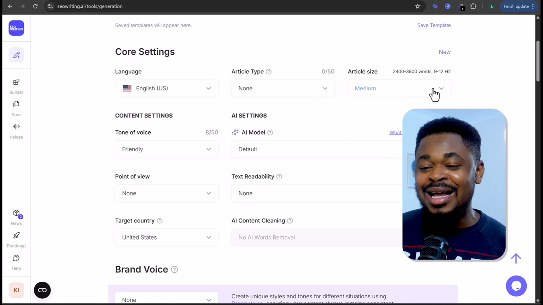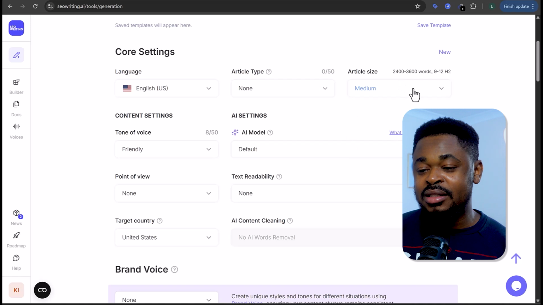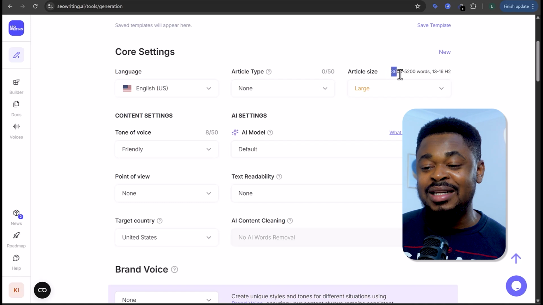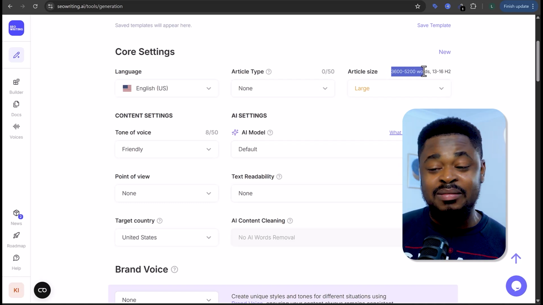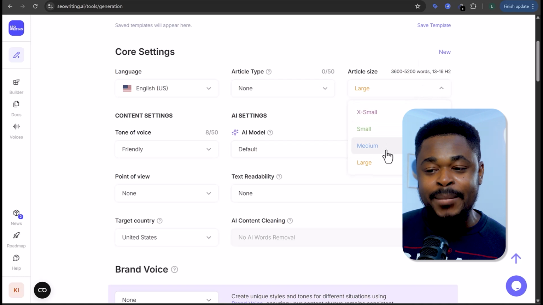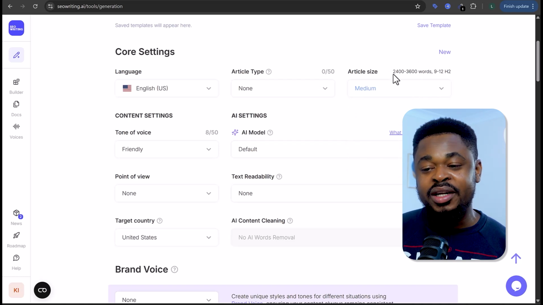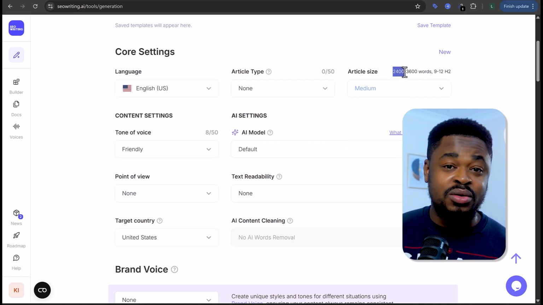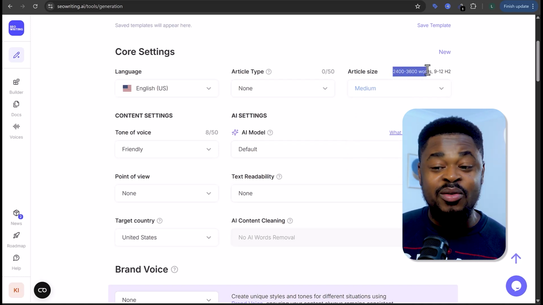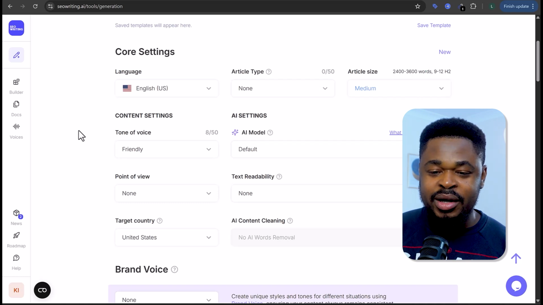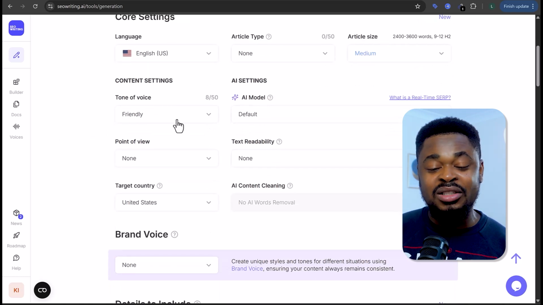Now we're going to select the article size. The article size, we have medium, large. I'm going to leave it at medium. If I select large, you can see that the words range from 3,600 to 5,200 words. This is massive. So we're going to leave it at medium. Medium will generate 2,400 words to 3,600 words. This is really good.